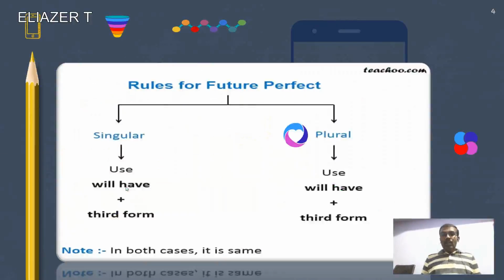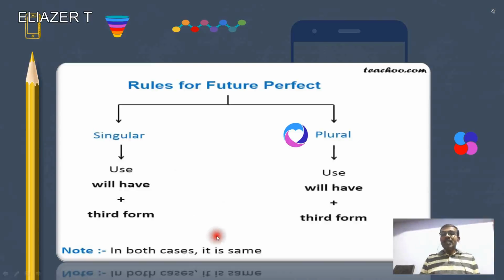How do we follow the future perfect tense? There are some rules for how to make the verbs according to the subjects. In previous tenses, the auxiliary verbs changed, like have, has, had. But in the future perfect tense, there are no changes at all, so there is no need to worry about the subject.